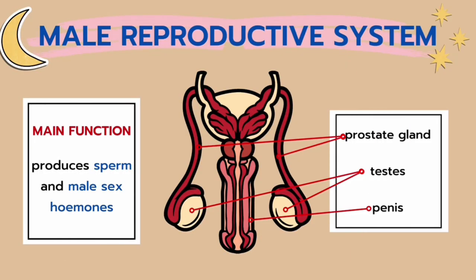Last but not least, we have the reproductive system. First of all, let's look at the male reproductive system. Male reproductive system consists of the prostate gland, the testis, and the penis. The main function of the male reproductive system is to produce sperm and male sex hormones.